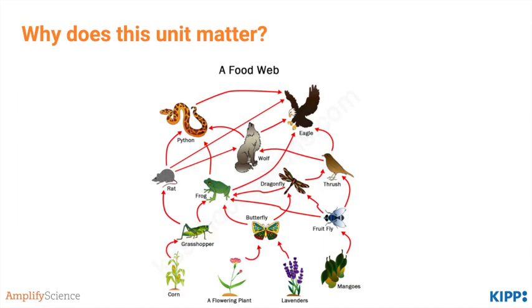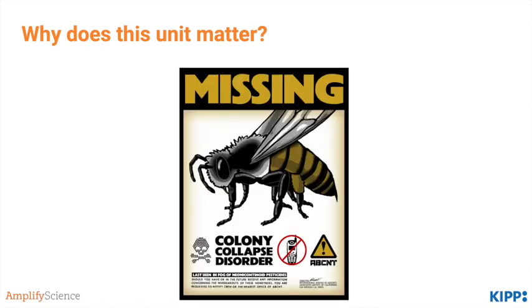Let's take a quick moment to explore why this unit matters. As part of this unit, students learn that all living things are dependent upon all other living things, which is an important foundation for understanding about food webs and ecosystems later on in school. An example of this interdependence is the fact that nearly everything we eat is dependent upon pollinators in order to pollinate and reproduce. The fact that in the last 2 decades, millions of bees have died out in a phenomenon known as colony collapse disorder alarms scientists and farmers because of its threat to the food supply.